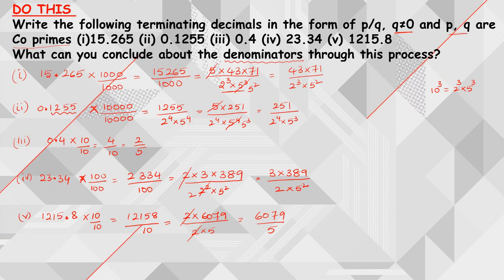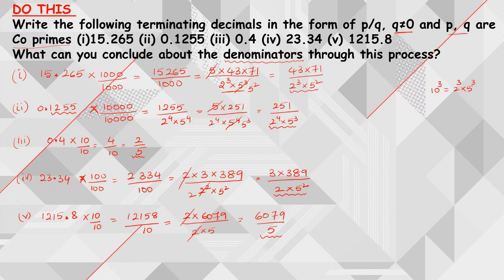So what do you observe? In the denominator of the first one, you are having the factors 2 and 5. The same way, in the denominator of the second one also you are having the factors 2 and 5. In the third one, you are having the factor 5. In the fourth one, you are having the factors 2 and 5. In the fifth one also, you are having the factor 5.